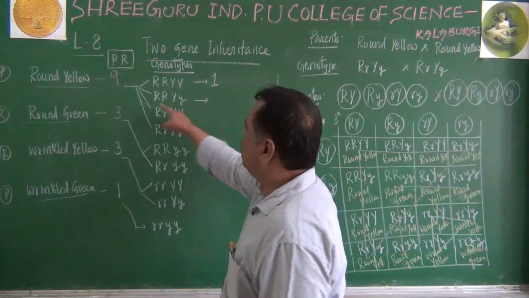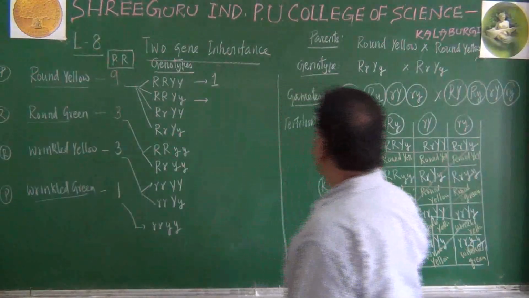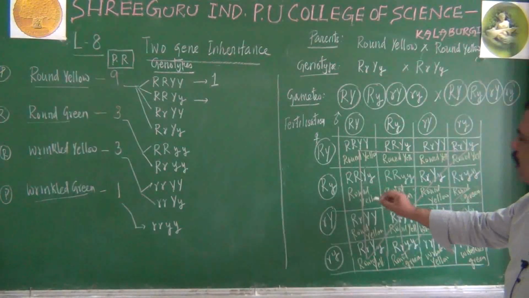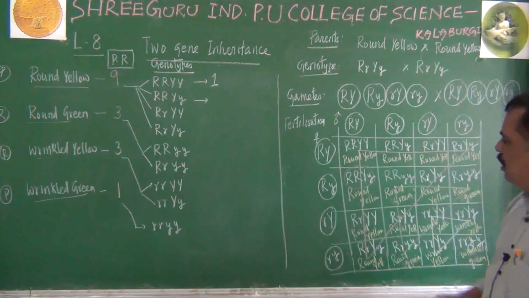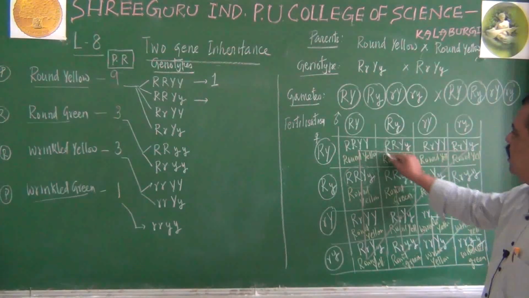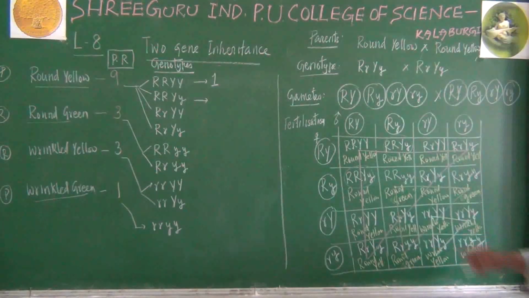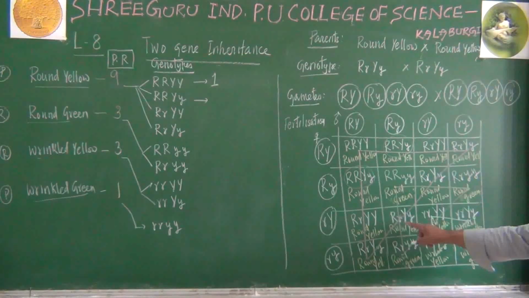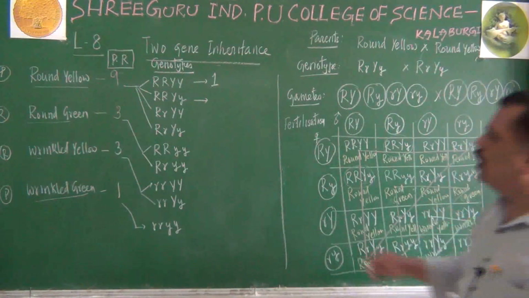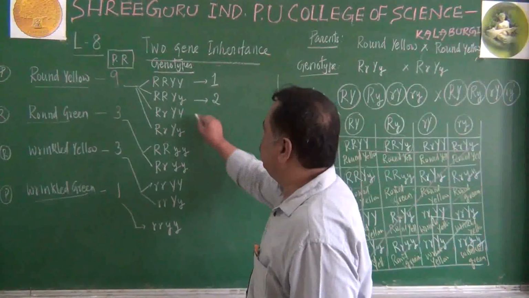How many of them are capital R, capital Y, small y? You can get here one capital R, capital Y, small y. Here you can get one. Anything else, if you check, capital R, capital Y, small y, only two are there. Let us write it as 2 here.